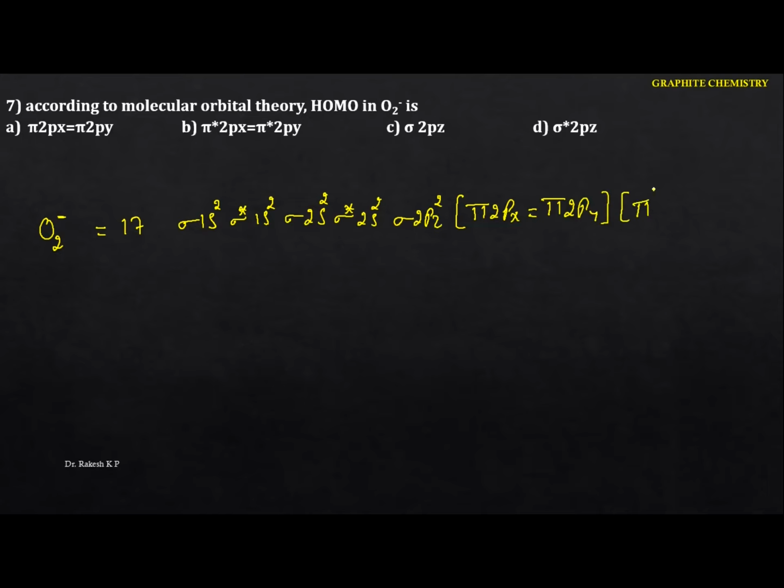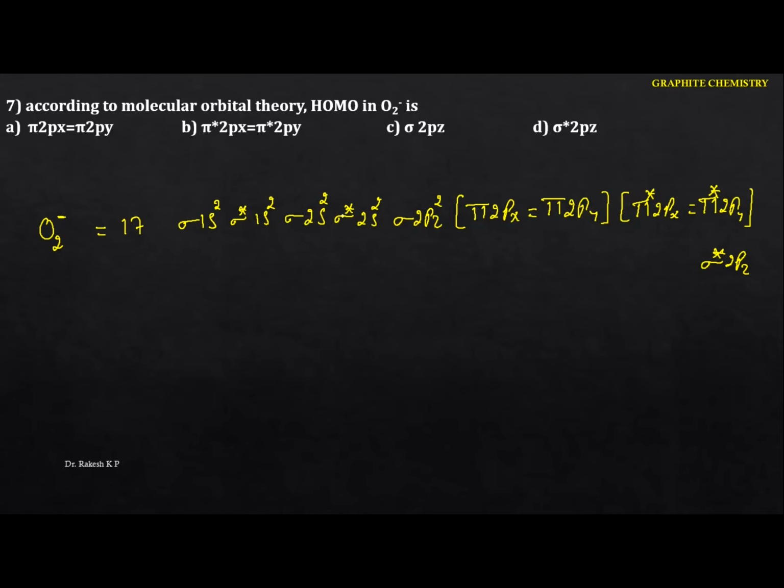This is the pi star 2px, which has the same energy as the pi star 2py, and the last one we have is the sigma star 2pz. Remember one thing here: if the total number of electrons is 15 or more than 15, we have to follow this order. If it is 14 or less than 14, this will go to the high energy, that means this will be shifted to here.